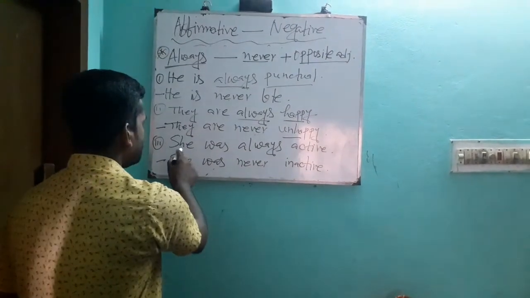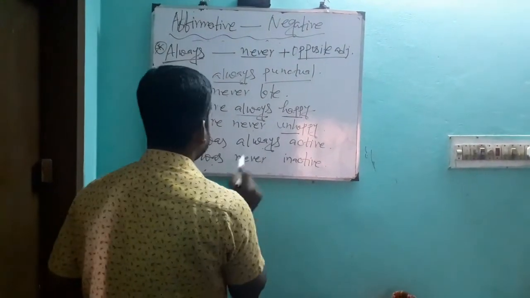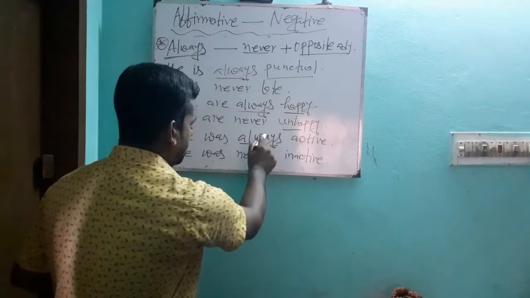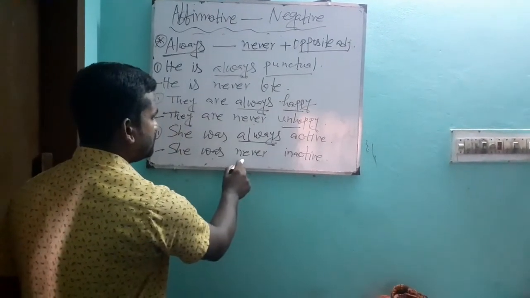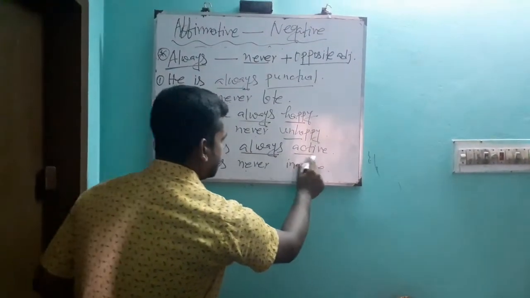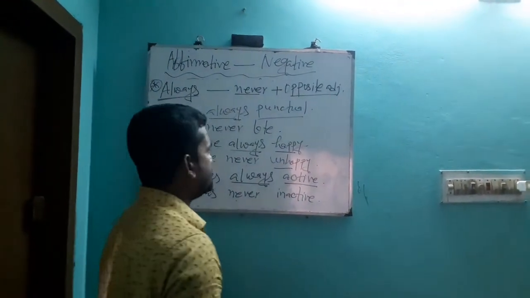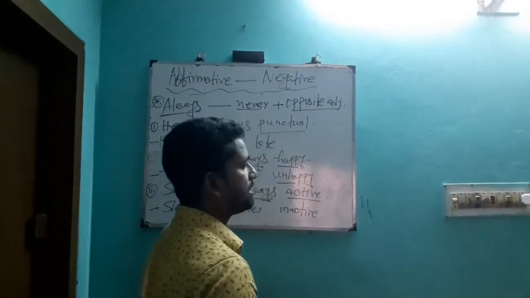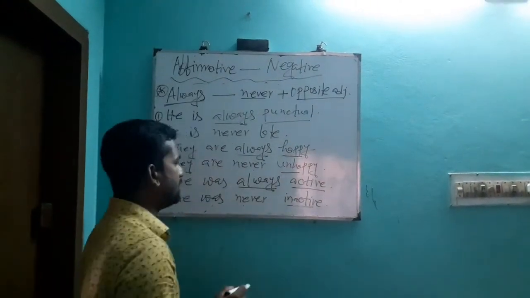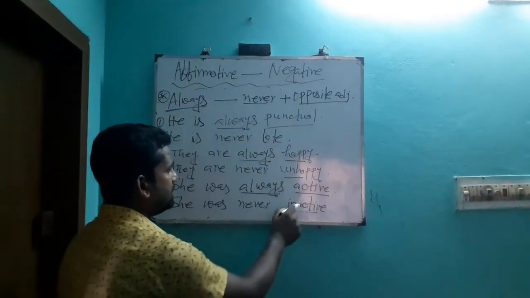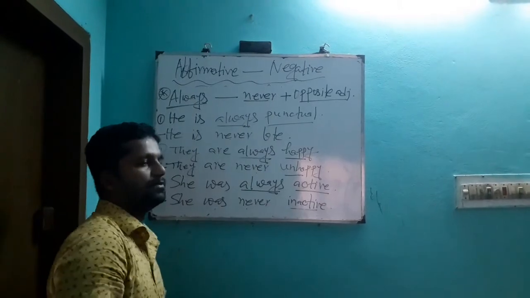Next example. She was always active. Instead of always, you write down here never, and here the adjective is actually active. What is the opposite adjective of active? Inactive. So you write down here inactive. She was never inactive. It turns into a negative sentence.